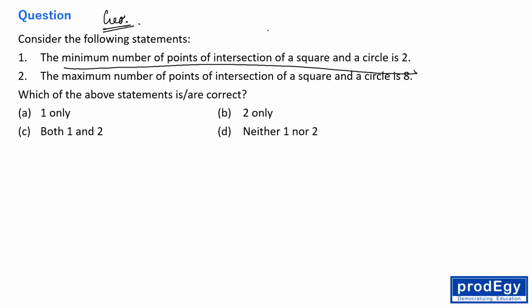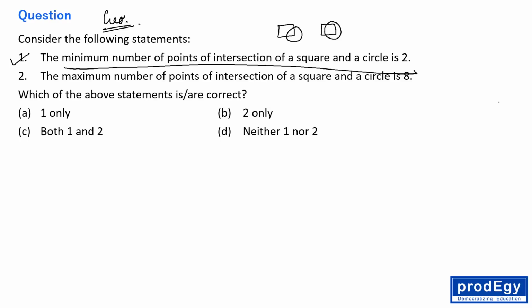Yes, this is very correct. If a circle and a square are intersecting, then minimum they can intersect at 2 points. If a square and a circle are intersecting, minimum they can intersect at 2 points. So the first statement is correct.